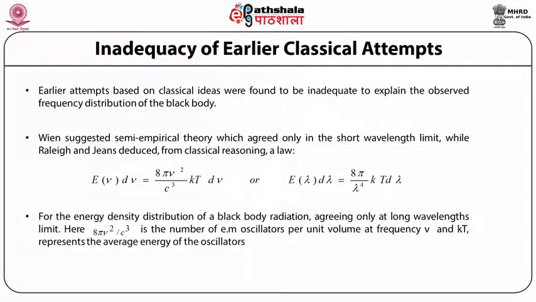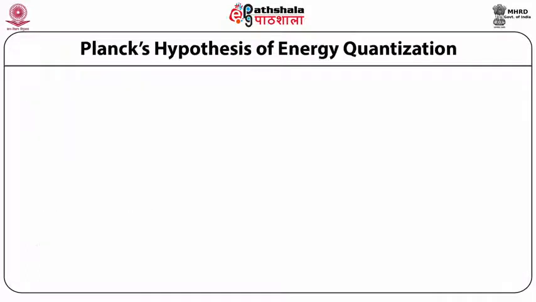However, if you look at the energy density distribution curve, you see that even in the large frequency limit, that is, the short wavelength limit, the distribution function is not diverging. Thus, this theory given by Rayleigh and Jeans proved to be inadequate, and this phenomenon, that for high frequency the energy distribution function diverges, was called the ultraviolet catastrophe.